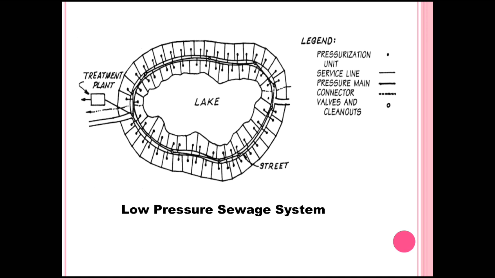The plain lines denote the service lines, and the broad lines denote the pressure main. The dotted lines, with a space between the two dots, are the connector wall and clinators. The big dot shows the valves. This is the structure, and the three plain lines commonly run parallel. In general, this is the diagram of a low pressure sewage system.